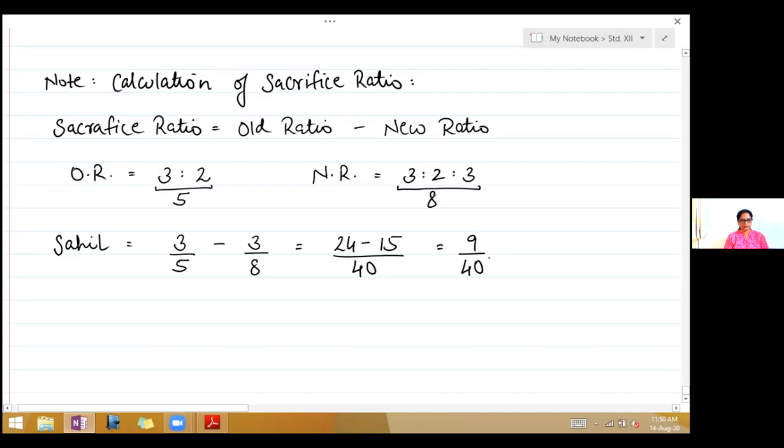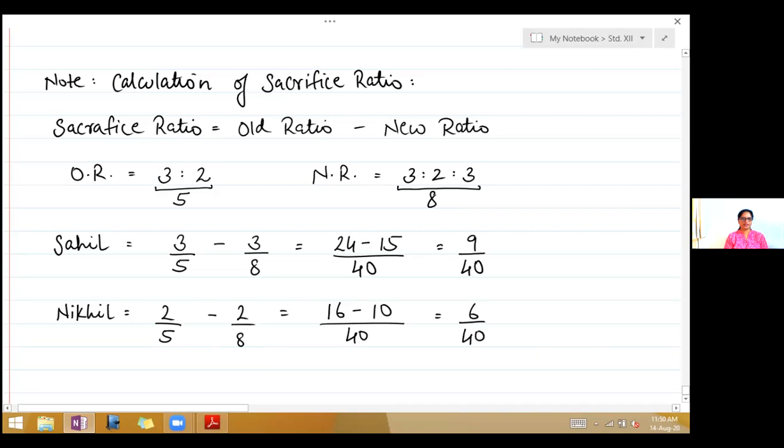Now next partner is Nikhil. His old ratio is 2/5 minus 2/8. So that is equal to 16 minus 10/40, which is 6/40.